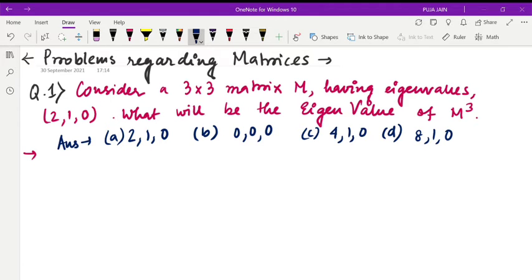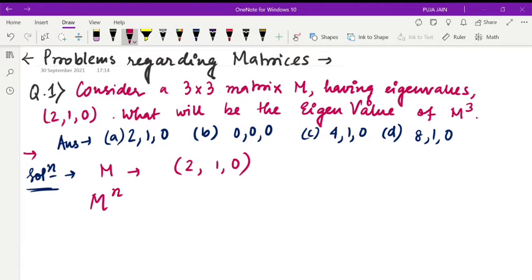Now you see how to deal with this, how to solve. See, a 3 cross 3 matrix M, eigenvalues are given 2, 1, 0. We know for M to the power n, if the eigenvalues are lambda 1, lambda 2 and lambda 3, then for M to the power n, they will be lambda 1 to the power n, lambda 2 to the power n and lambda 3 to the power n.